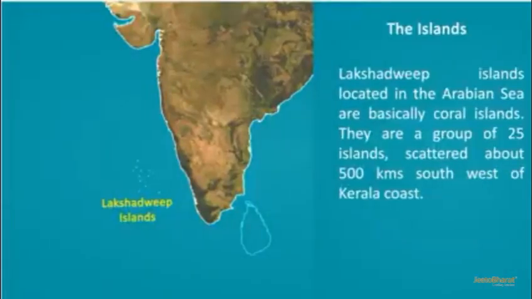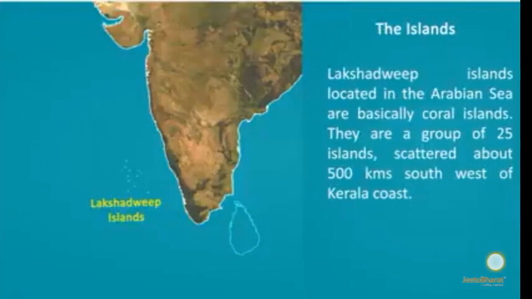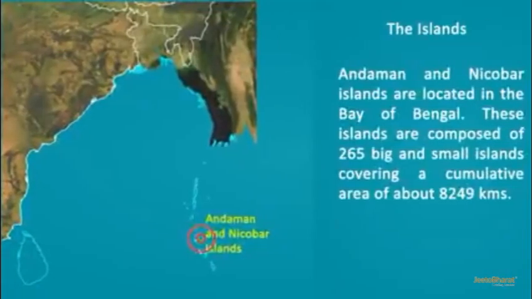The islands. Lakshadweep Island, located in the Arabian Sea, are basically coral islands, and they are a group of 25 islands scattered about 500 kilometers southwest of Kerala. And the islands Andaman and Nicobar are located in the Bay of Bengal. They are large in size.